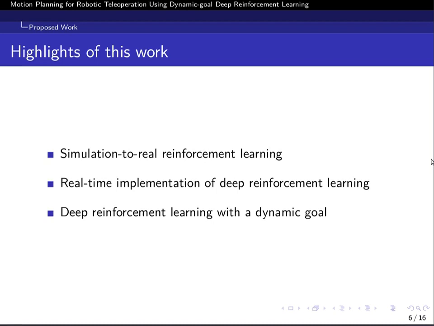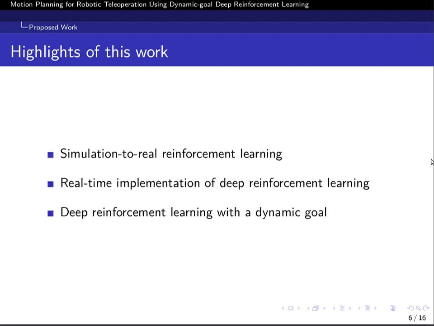And what are the highlights of our work? In our work, we did simulation to real reinforcement learning. By that, I mean that we trained our model in a simulation environment, and then we tested the reinforcement learning model on a real robot. Second, we did real-time implementation of deep reinforcement learning.